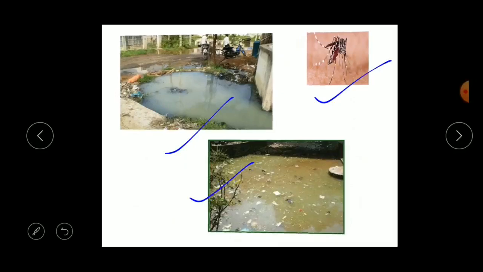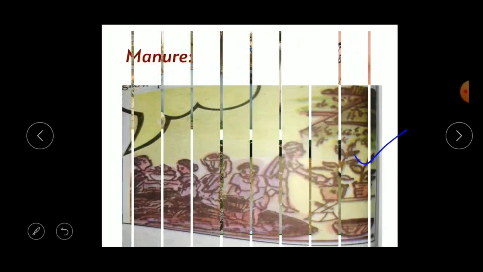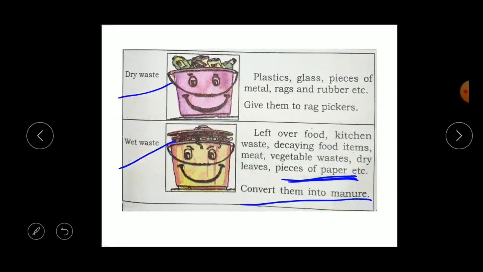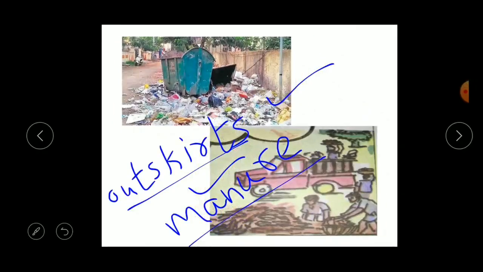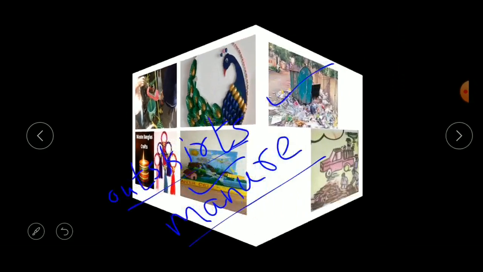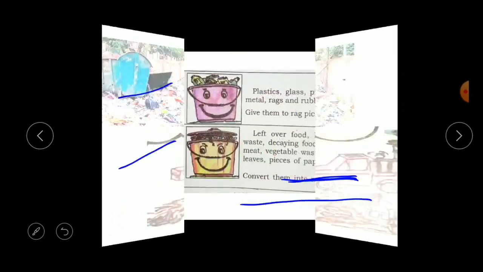I have shown you already here. Yes children, see here, by using waste like plastic sheets, glass or paper, you can prepare new things. This is called recycling. Understood children?